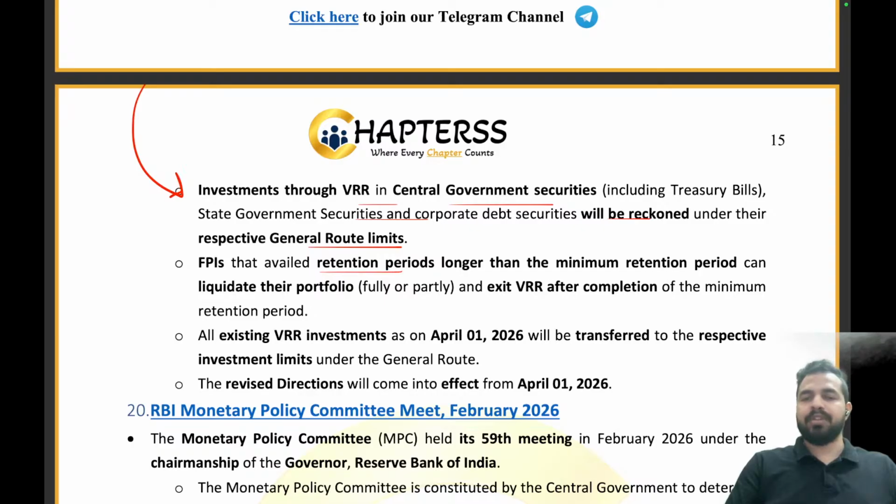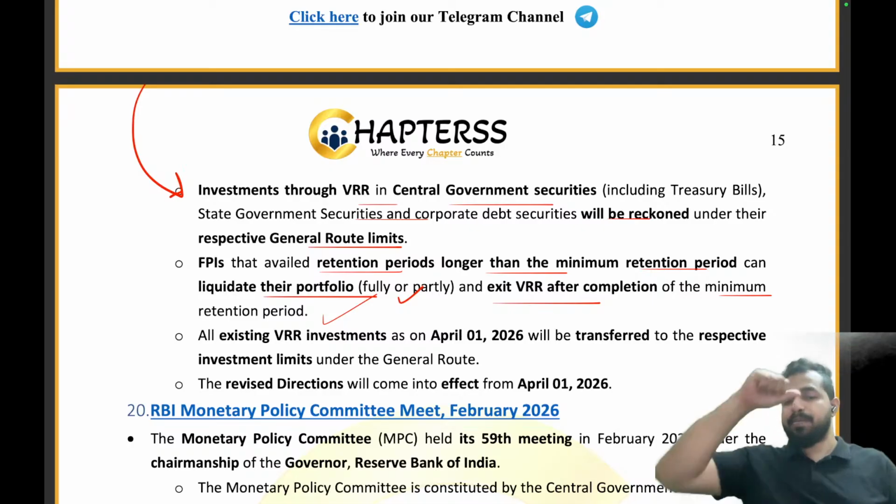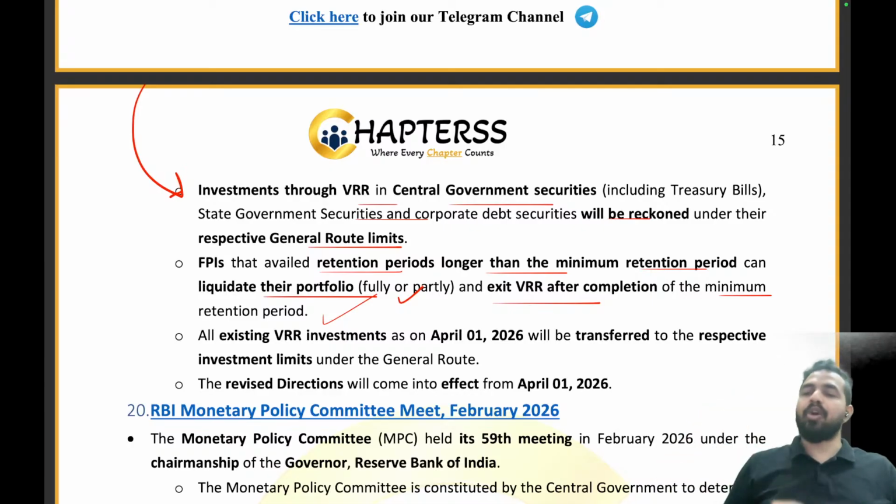FPIs that have a retention period longer than the minimum retention period can liquidate their portfolio fully or partly and exit the VRR after completion of the minimum retention period. तो जो FPIs जिन्होंने retention period सर्व कर लिया है longer than the minimum retention period. So I told you, let's take an example, the longer retention period was 5 years. तो 5 साल का जिसने कवर कर लिया उससे ज्यादा का समय हो चुका है. Now these people can basically liquidate their portfolio और वो एग्जिट कर सकते हैं VRR को आफ्टर द कंप्लीशन ऑफ द मिनिमम रिटेंशन पीरियड. तो मिनिमम रिटेंशन पीरियड की कंप्लीशन के बाद दे कैन एग्जिट द VRR after the completion.